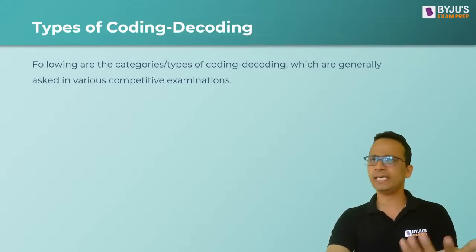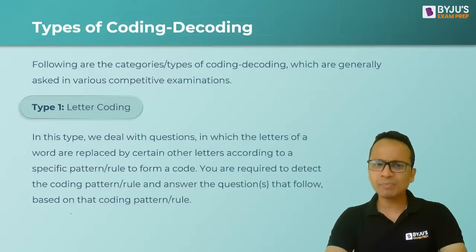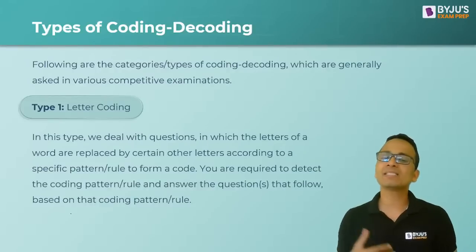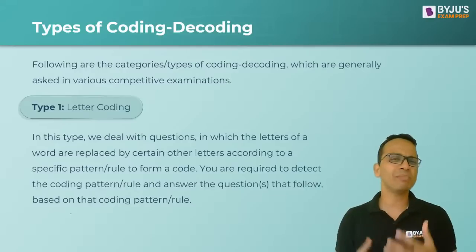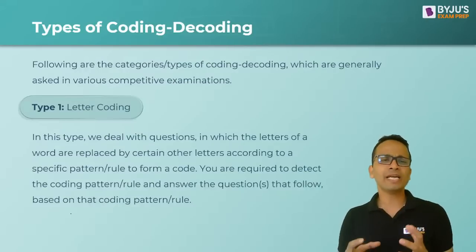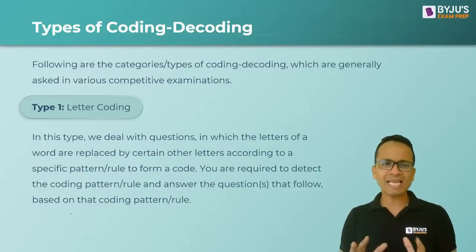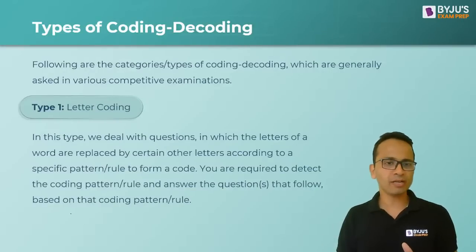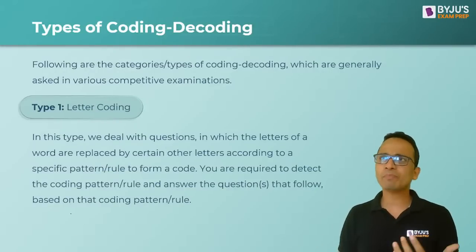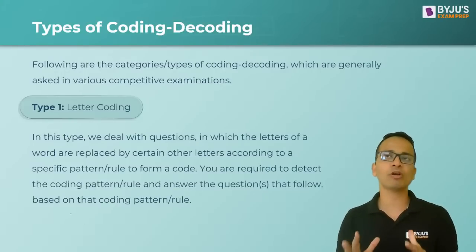Let's look at the different types of questions one by one. So first type is letter coding, simple. In this type we deal with questions in which letters of a particular word are replaced by a certain other letter according to a certain pattern like +1 +2 +3 +4, or it can be any jumbled sequence as well. Okay, so anything can happen here. So a particular alphabet is replaced by some other particular alphabet, and in that question it may be forming a specific pattern or a rule for the code.